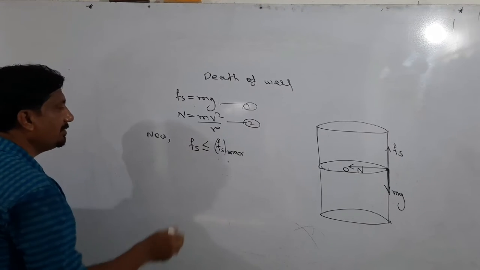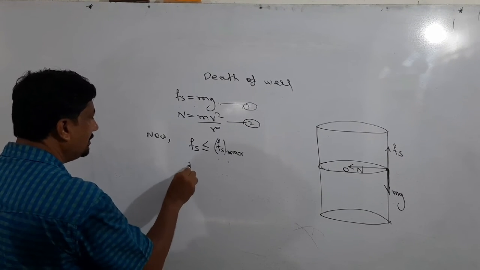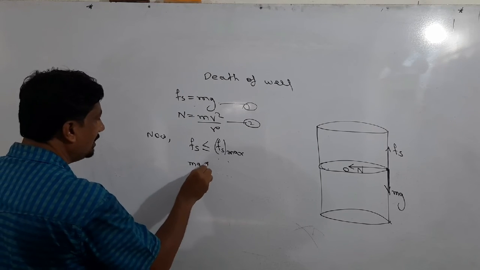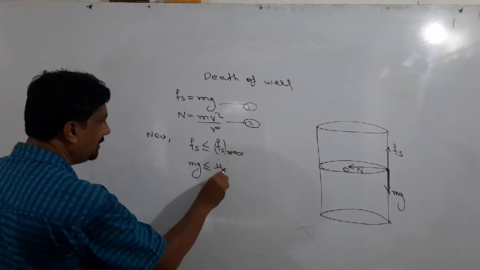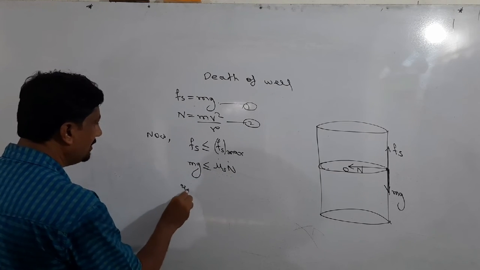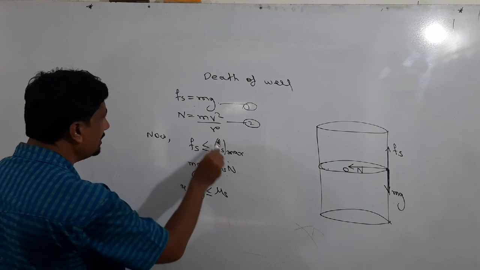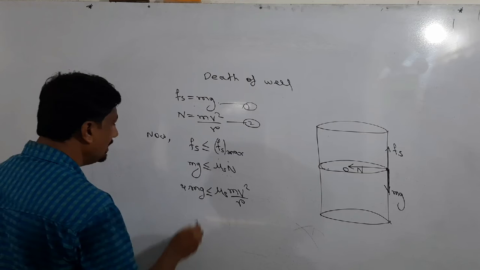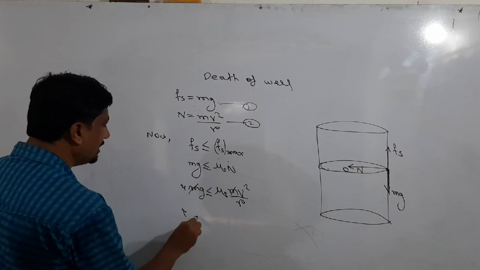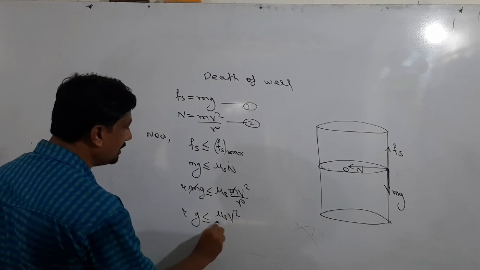So remember this point. Putting in the values, solve for velocity. Fs is equal to mg, less than or equal to mu s N, and N is equal to mv square upon r. Simplify: mg is less than or equal to mu s mv square upon r. m cancels, that is the next step. g is less than or equal to mu s v square upon r.